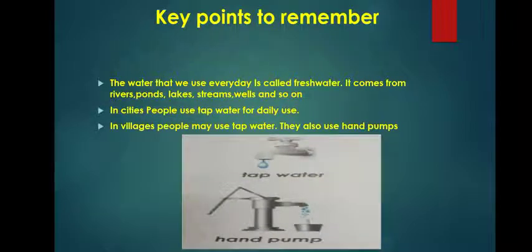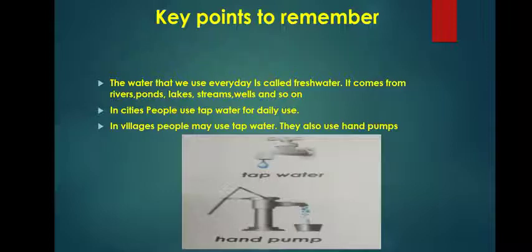Now, key points to remember. The water that we use every day is called fresh water. It comes from rivers, ponds, lakes, streams, wells, and so on.